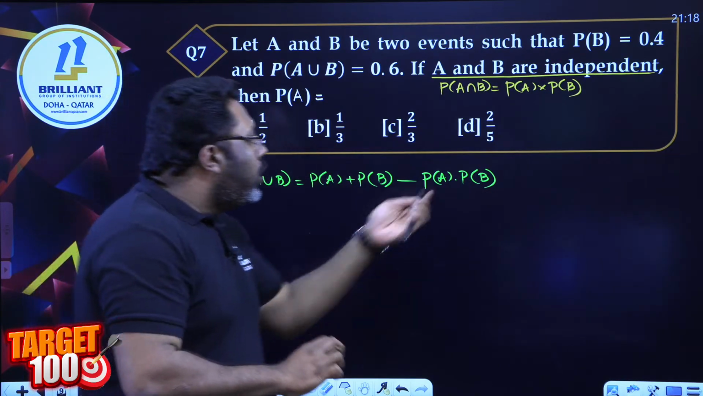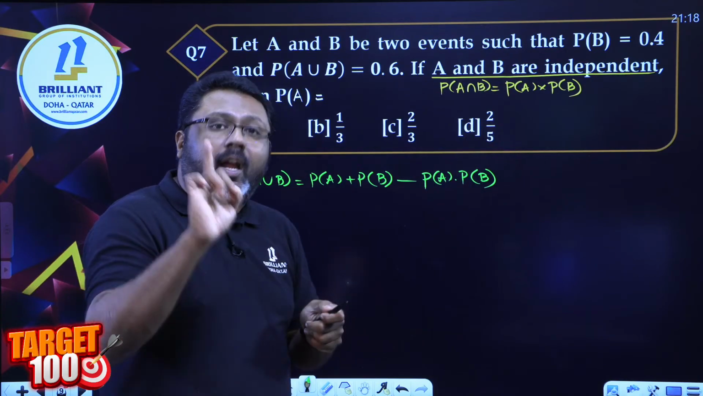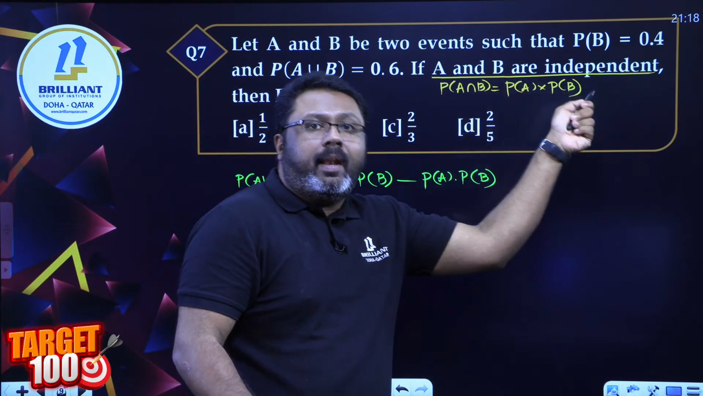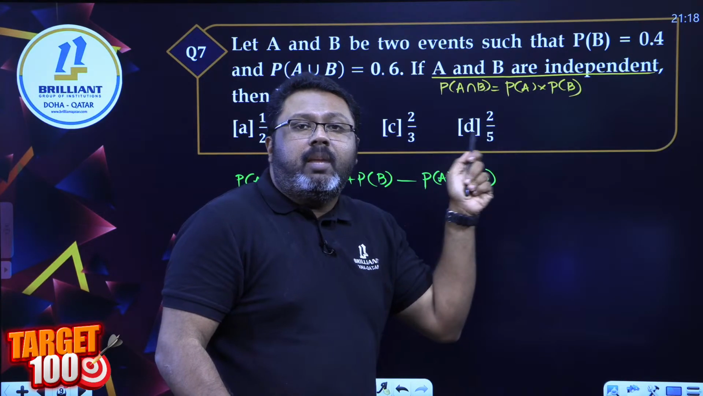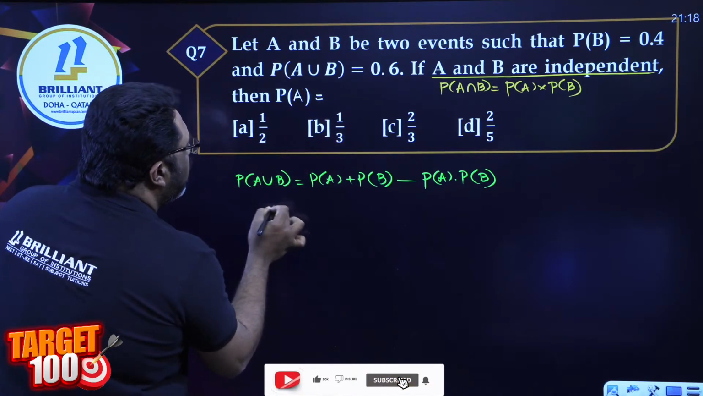It's not always like this. Please remember, don't say sir said P of A intersection B is P of A, P of B, I'm going to apply it every time. No, it only happens if the question says they are independent. A and B are independent events, only then you can do it. Okay, fine. So substitute the values.